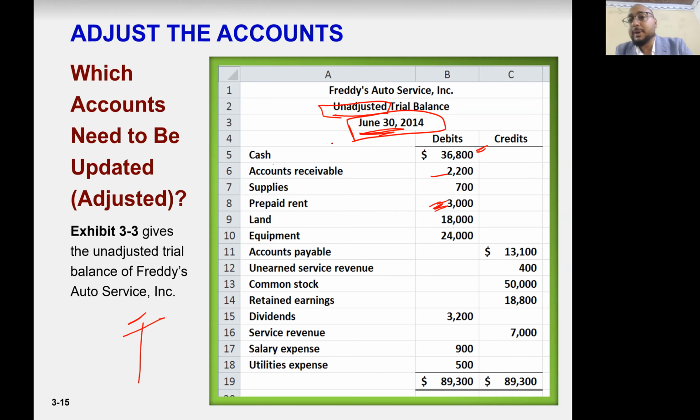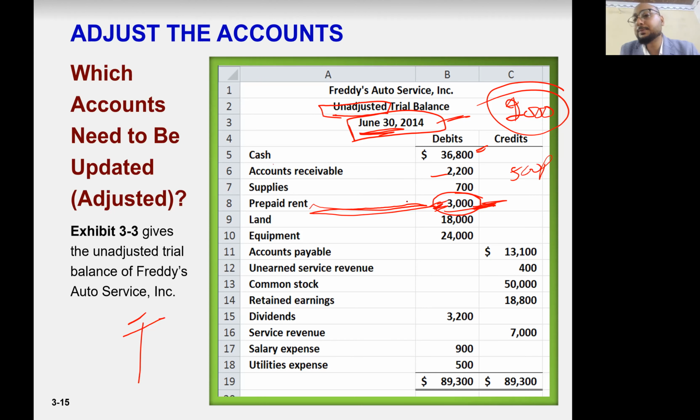From this 3,000, how much rent have you consumed? Maybe this is for 5 or 6 months, $500 a month. For example, you are making this after 4 months. So 4 months rent is 2,000. So it means this balance is not correct balance. We need to adjust this.